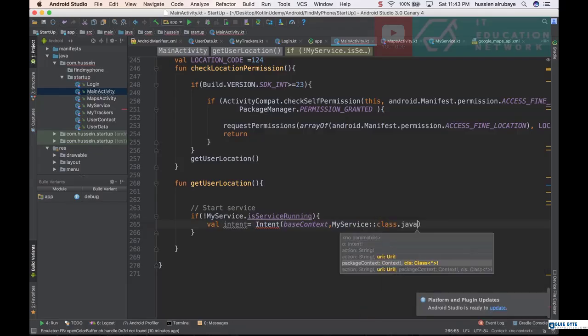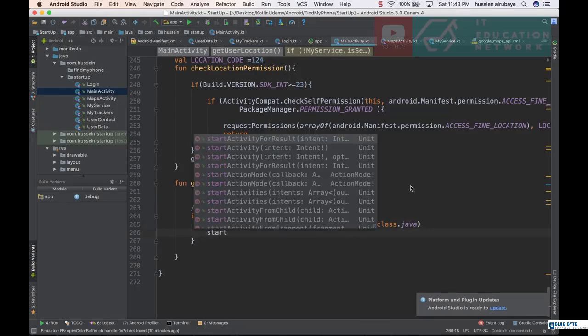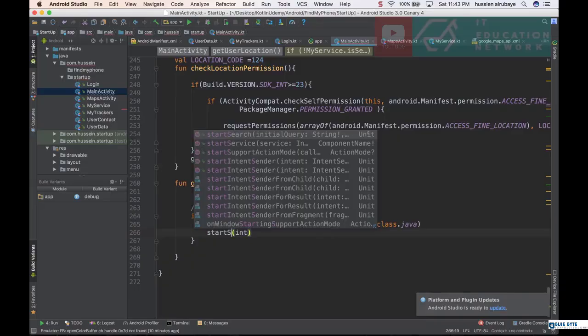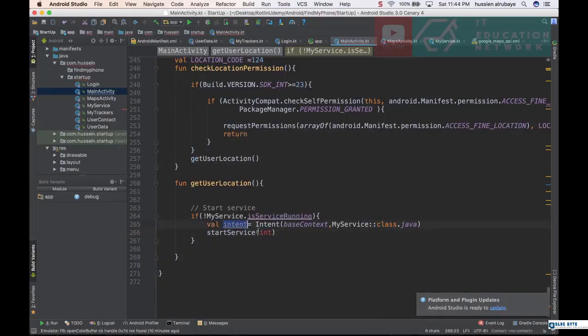say, and you say start activity for that service, and bam, you will be able to say start activity for that intent. Not start activity, I'm starting a service, so I say startService for that intent, for this intent. So a really easy and straightforward process to start any service. You just define your intent with the base context and the service that you want to start, then you say startService. And if you want to stop the service, you just send the same intent and you say stopService.